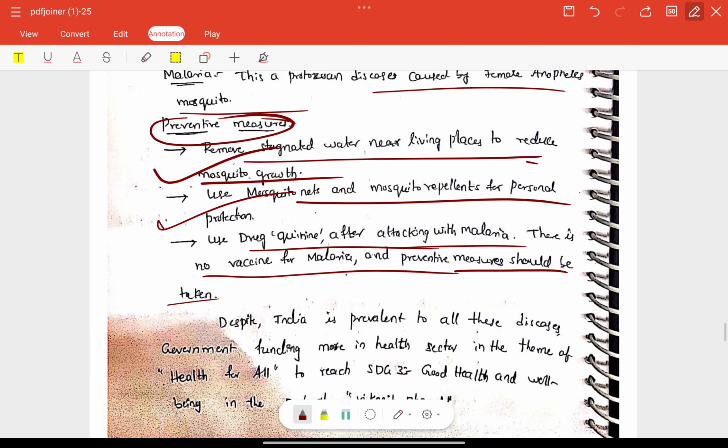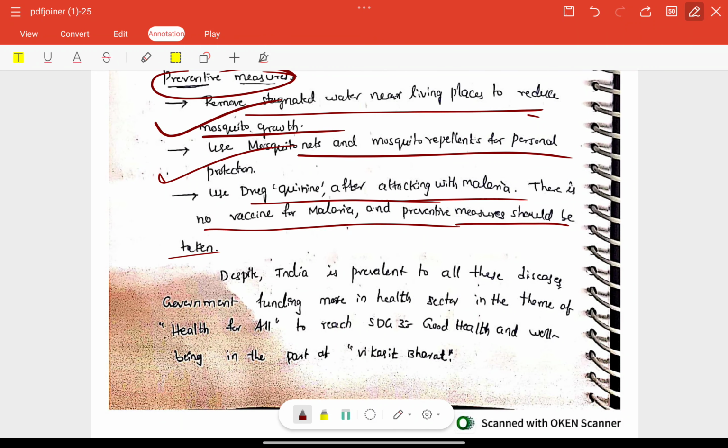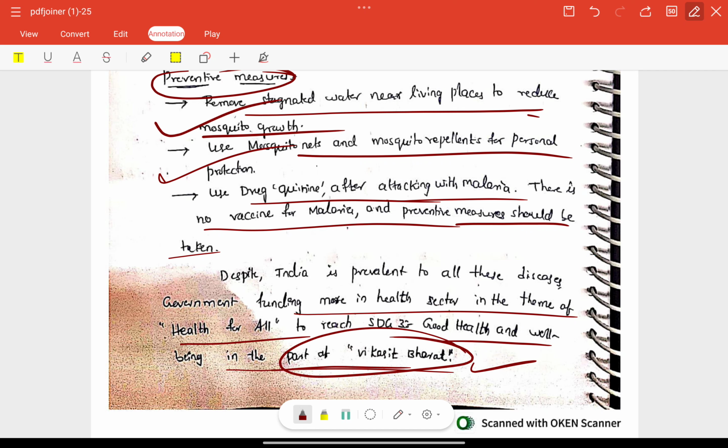Very good. So despite India being prevalent to all these diseases, the government is funding more in healthcare under the theme of health for all to reach SDG 3, good health and well-being, in the part of our Viksit Bharat. Very good. So a good connection of our objective and also regarding health.